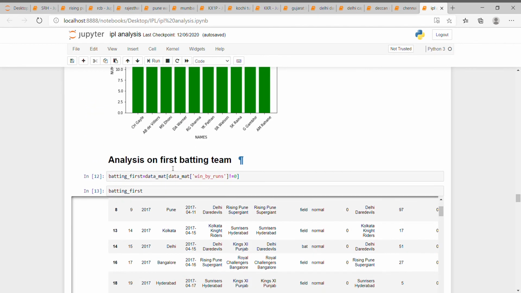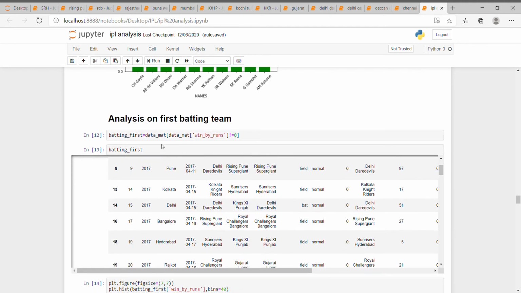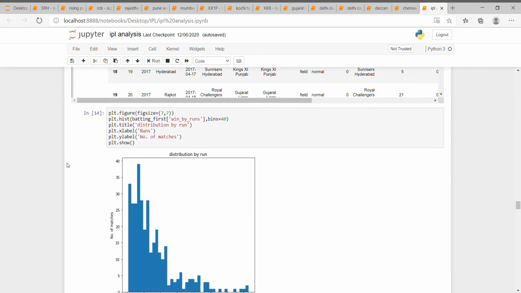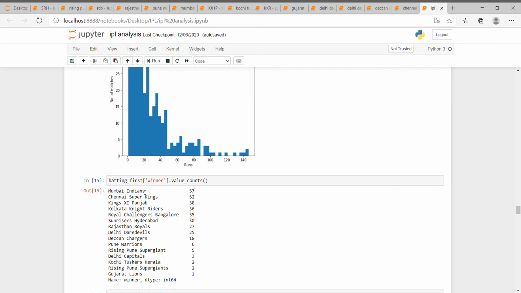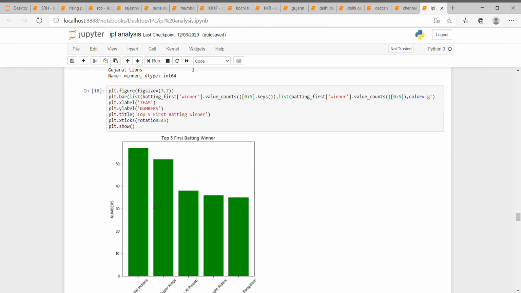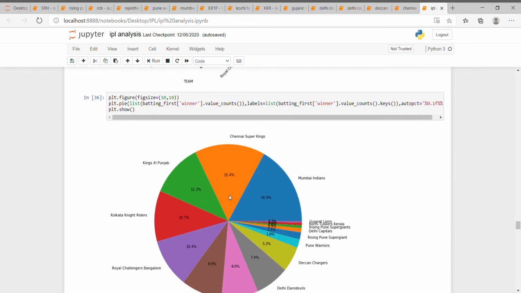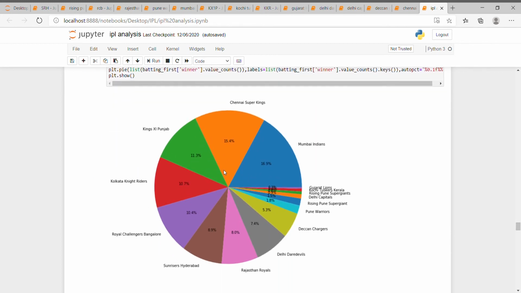After this we will analyze the first batting team, that is the team which batted first and won the match. Here is the value count. Mumbai Indians has won the most matches, that is 57. Second is Chennai Super Kings, and third was Kings XI Punjab. This is the graphical representation, and this is the pie chart representation. Here you can see for all the teams how many matches were won.